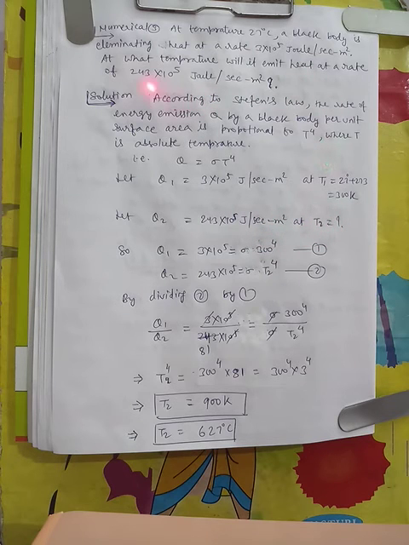Here it is asked at what temperature it will emit heat at a rate of 243 into 10 to the power 5 joule per second meter square. So Q1, 3 into 10 to the power 5, is equal to sigma into temperature to the power 4, using this formula. And Q2 is equal to 243 into 10 to the power 5, with sigma the Stefan-Boltzmann constant and T2 the unknown temperature when emitting this much heat. Say this is equation 1, this is equation 2.